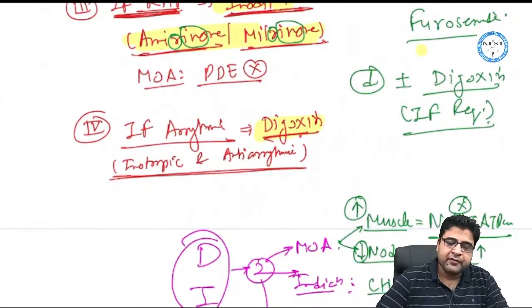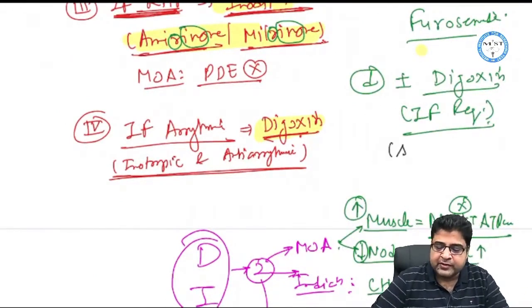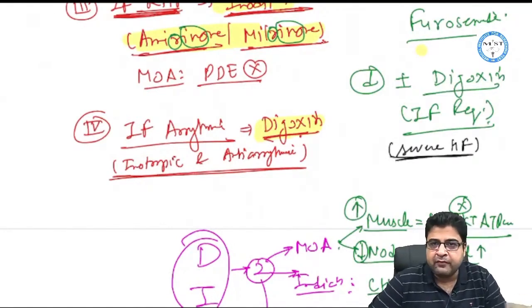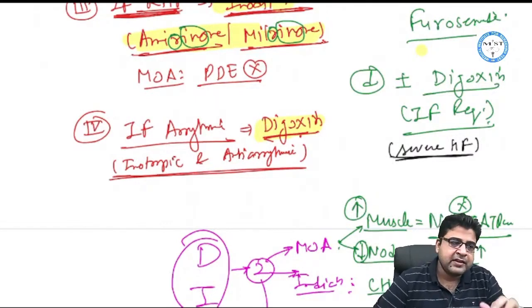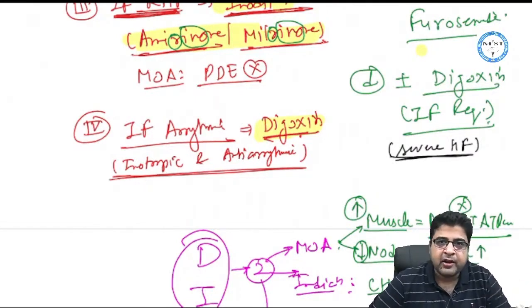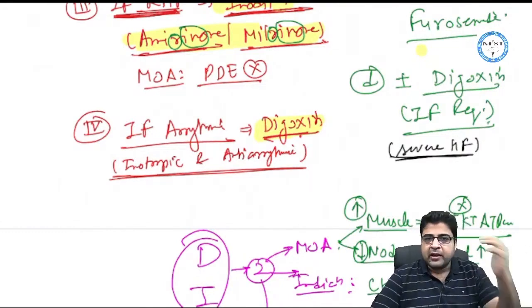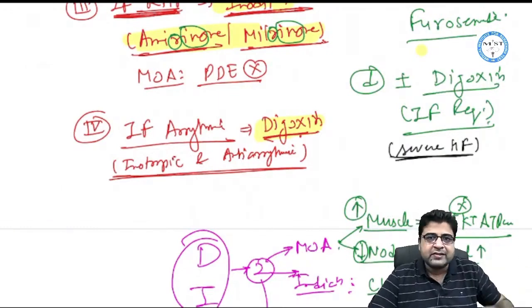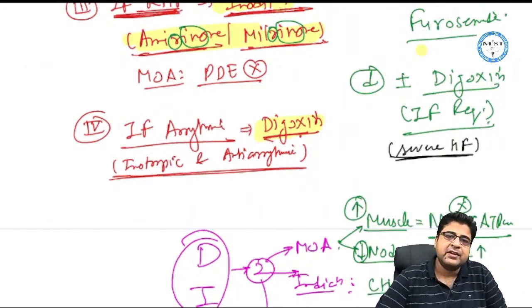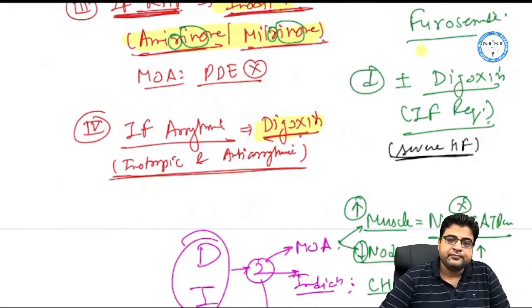It is not always given, it is only given in cases of severe heart failure. That is plus minus, sometimes we require, sometimes we don't require. We start digoxin, when patient gets stabilized, we can stop it also. But again if patient deteriorates, we can restart. So digoxin is the drug that is required plus minus in cases of severe heart failure.